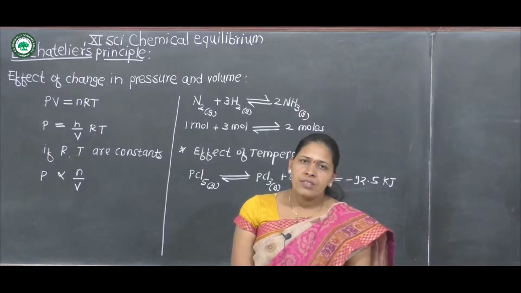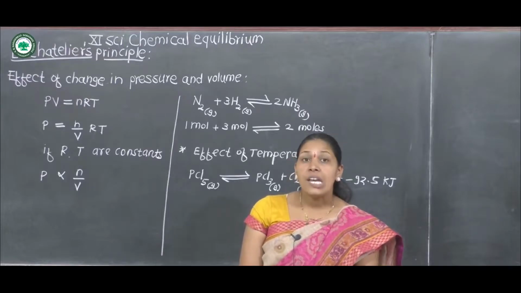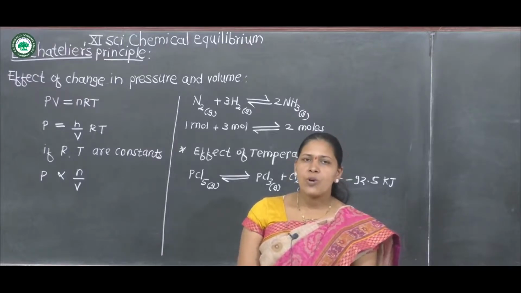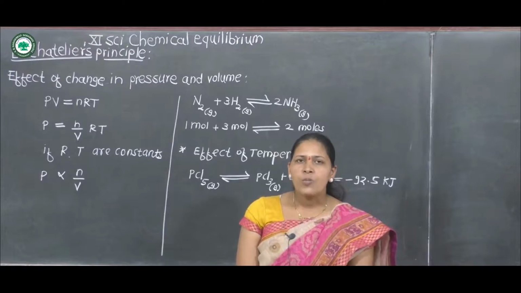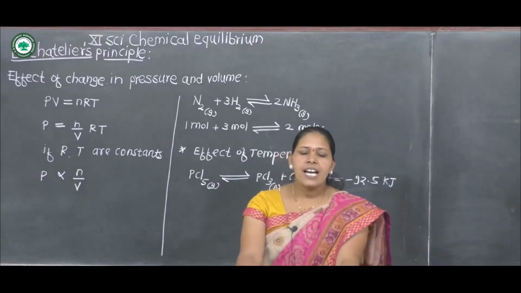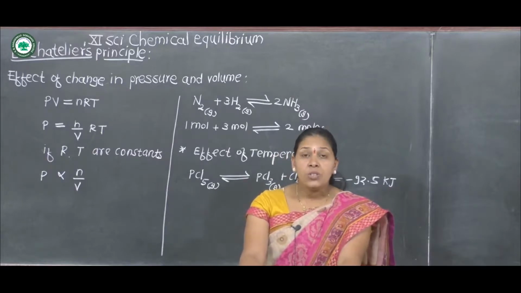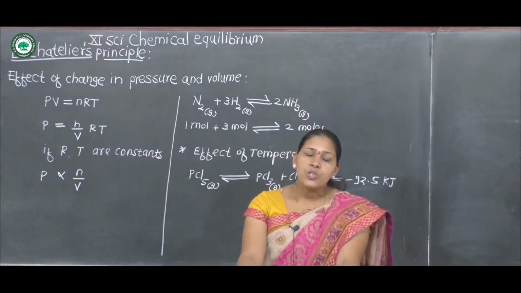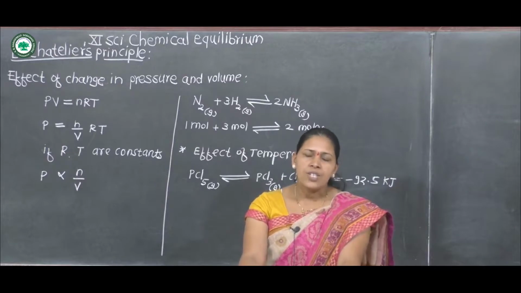However, the reverse reaction is endothermic, that is, it absorbs 92.5 kilojoules of heat. It indicates that an endothermic reaction consumes heat which is released in the forward reaction.